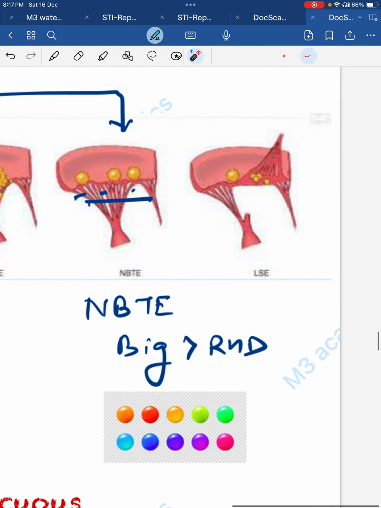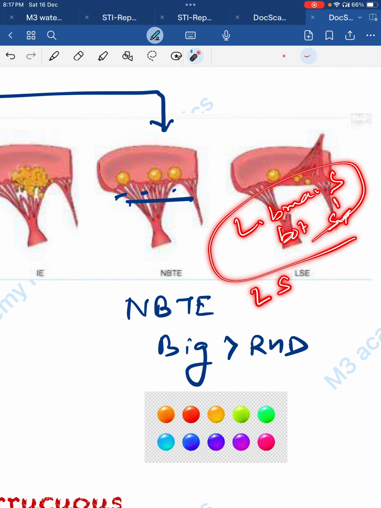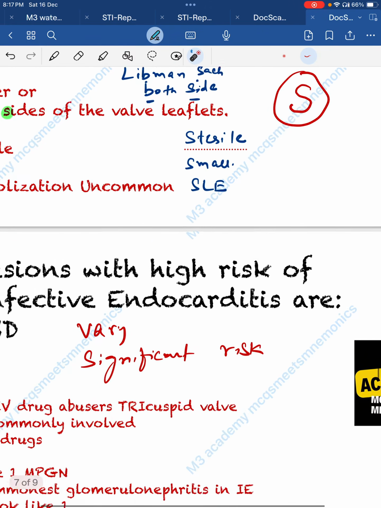In this diagram you can see both sides. Only this diagram shows both sides. So Libman-Sacks: B means both, S means side, both sides in Libman-Sacks, and SLE and small. Is that clear? And sterile.